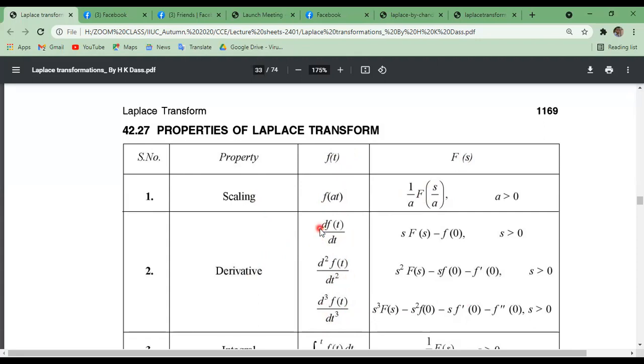We have to remember that the Laplace transformation of the first derivative equals s times F of s minus f of 0, where s is greater than 0. S is the parameter, you must remember. The second derivative can be written as s square F of s minus s times f of 0 minus f dash of 0, where s is greater than 0. We'll try to prove this property, remember. The third derivative of f of t can be written as s cube F of s minus s square f of 0 minus s f dash of 0 minus f double dash of 0, where s is greater than 0. These are the derivative properties for Laplace transformation.